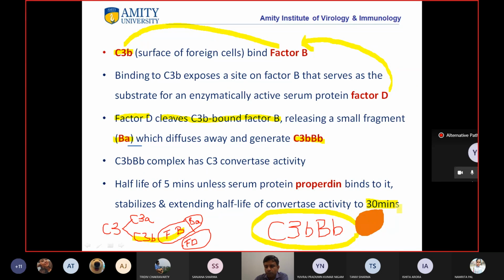Increase the half-life of convertase activity to 30 minutes. Students, you can see again, this is a kind of regulation. अगर 5 मिनट तक Properdin उस पे बाइंड कर गया तो पाथवे आगे चलेगा, नहीं तो वहीं खत्म हो जाएगा. ठीक है?